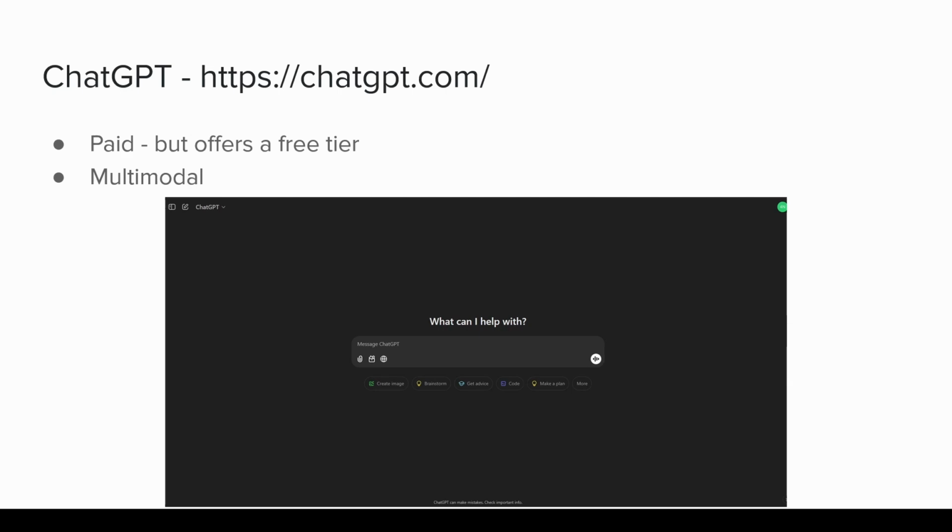So ChatGPT is kind of the original in this space. Almost everybody I've ever talked to has heard of ChatGPT at this point. This is a paid service, but there's a free tier that you can use as well. One of the cool things is it's multimodal, so it can work with images, it can read PDF files, it can do all sorts of things like that.